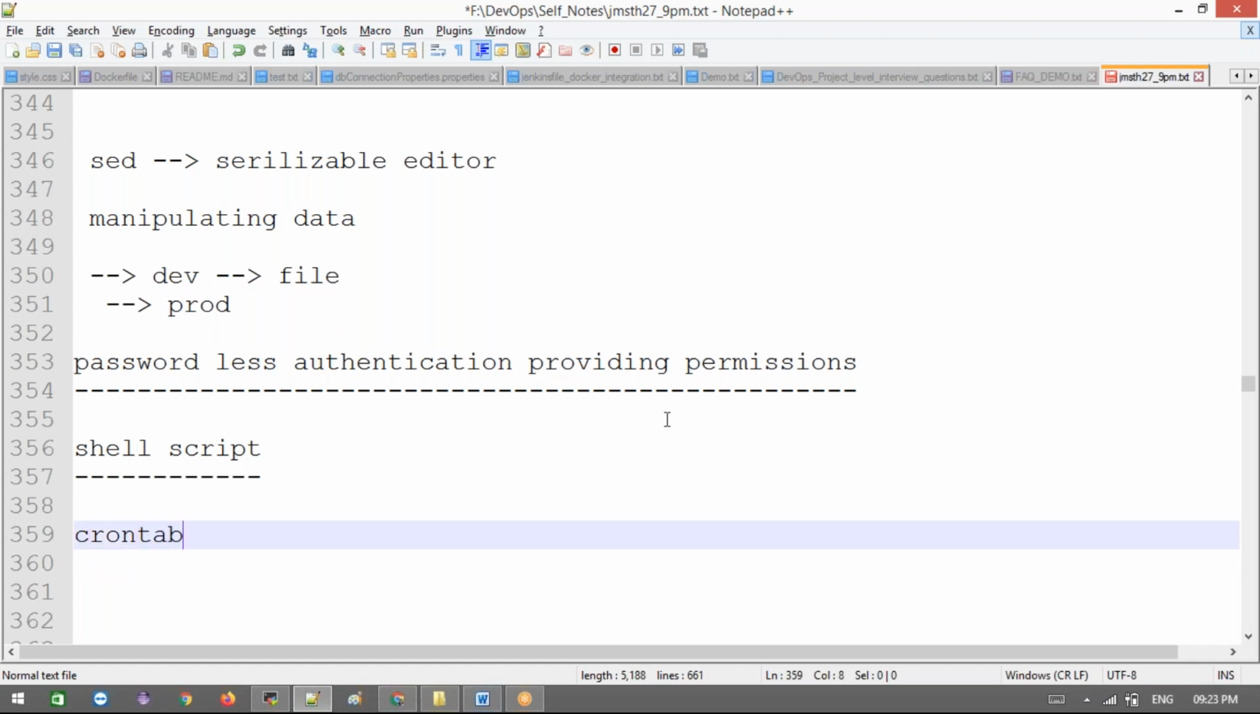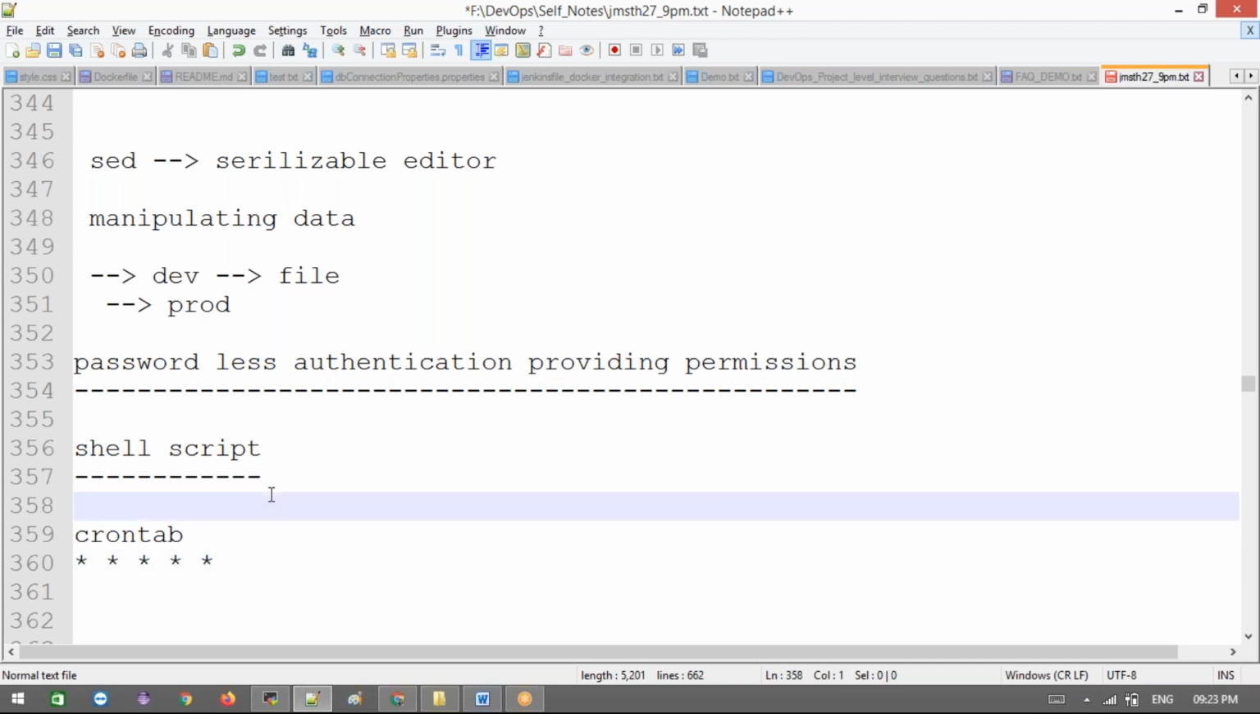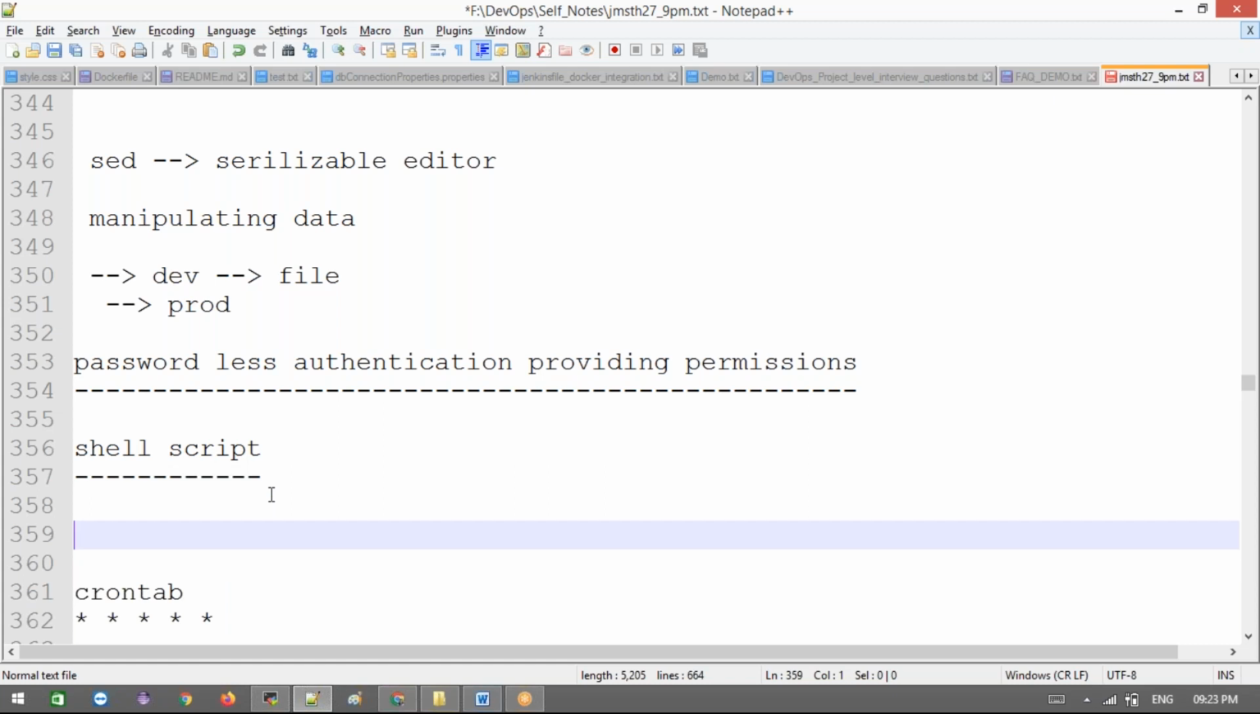Okay, this is what we do. We need to put the cron tab inside that, for when you want to execute at that time. In cron tab there are 5 stars. Okay, it's not a 5-star hotel, it's just 5 stars. We'll discuss the syntax for the 5 stars tomorrow. This discussion is about the cron tab, and we'll discuss it tomorrow.